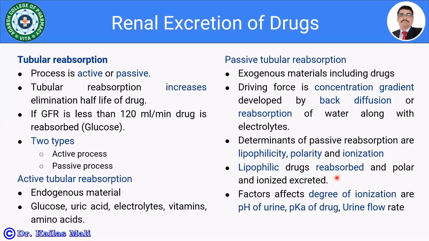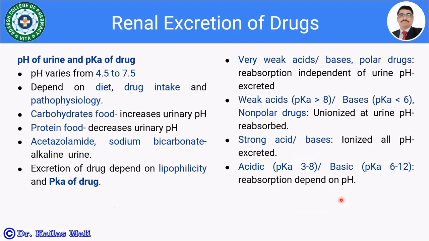Further, there is a need to consider the degree of ionization, because that depends on the pH of urine, pK of drug, and the urine flow rate. What is the urine flow rate? Then what is the pK of drug? Because that will decide the dissociation of a drug at a particular urine pH, isn't it? So these factors are going to affect the tubular reabsorption.